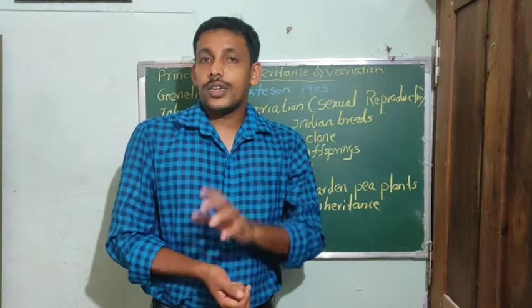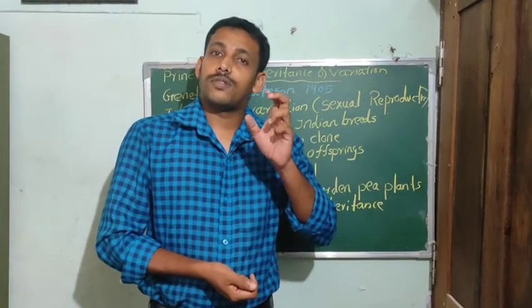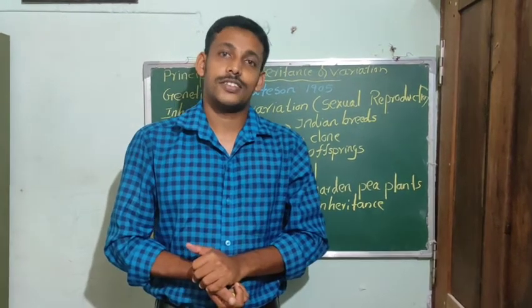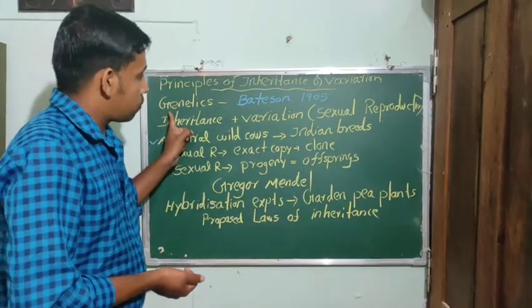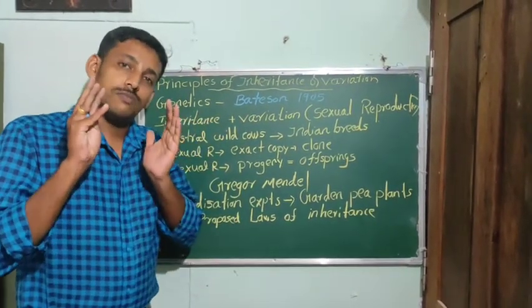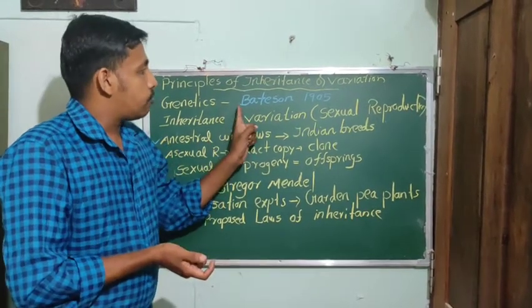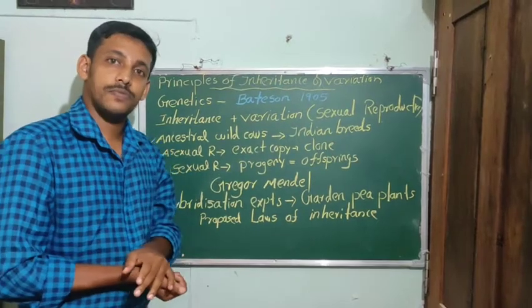This chapter is under one of the most important branches of biology, that is genetics. So what is meant by the term genetics? The term genetics was coined by the scientist Bateson in 1905.